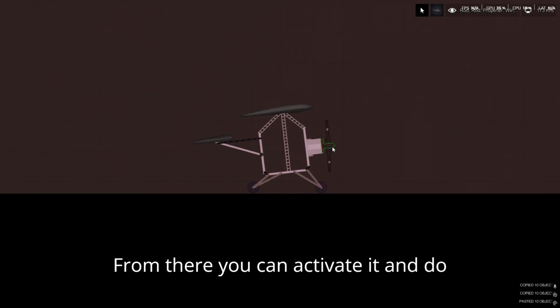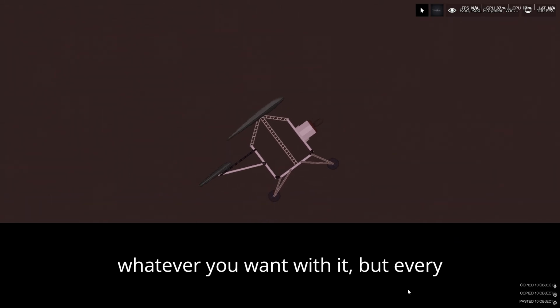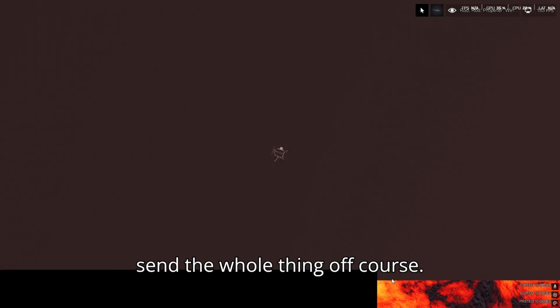From there you can activate it and do whatever you want with it, but every detail you make may affect the weight and send the whole thing off course.